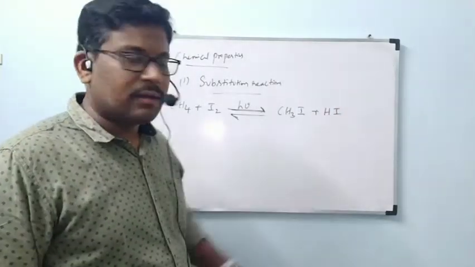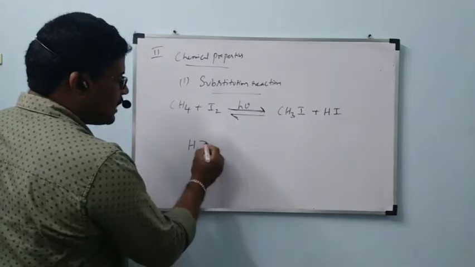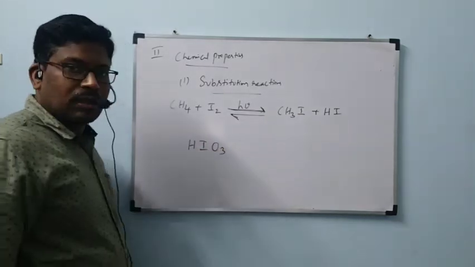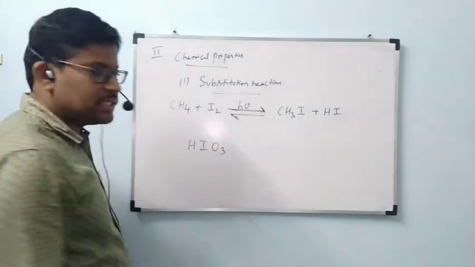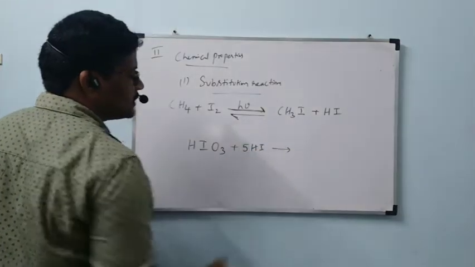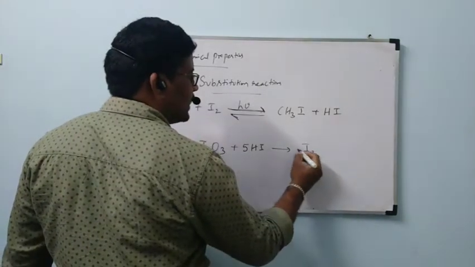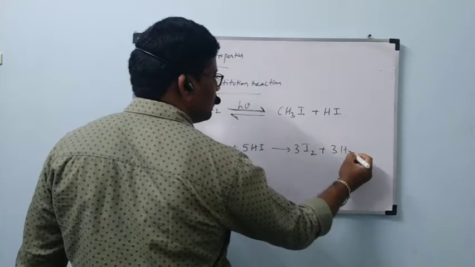In what way? To that HI, I am going to add HIO3. HIO3 plus 5HI gives rise to I2 plus H2O.